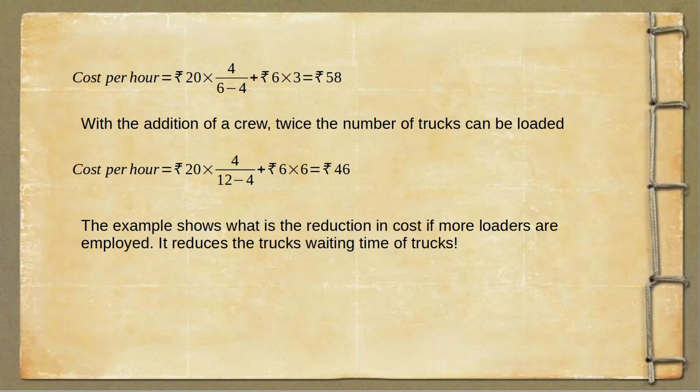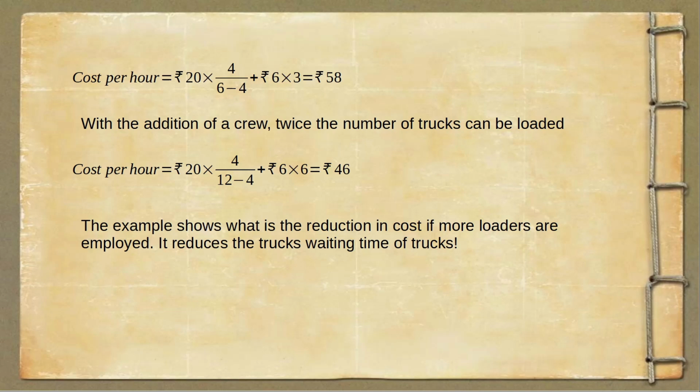Now with the addition of one crew, twice the number of trucks could be loaded. That's a fact because we have doubled the crew now. So the cost per hour is now going to be 20 into 4 over 12 minus 4, because now the loading rate goes from 6 per hour to 12 per hour. So it's going to be 20 into 4 over 12 minus 4 plus rupees 6 into 6. That is because we have 6 crew members now, and that total is going to come to 46.